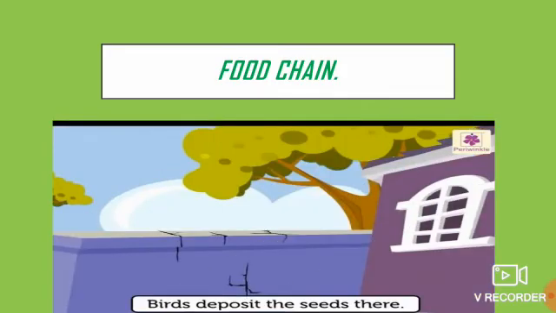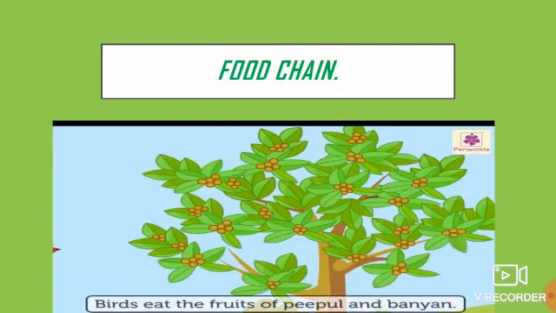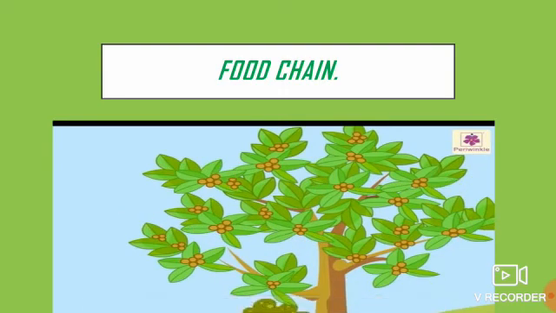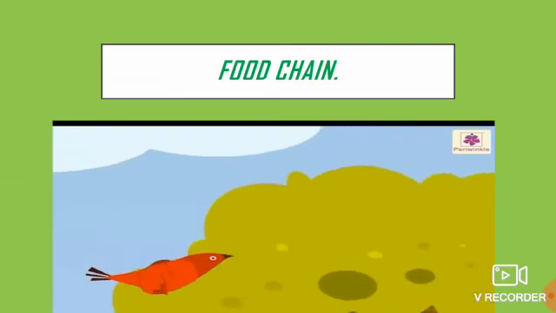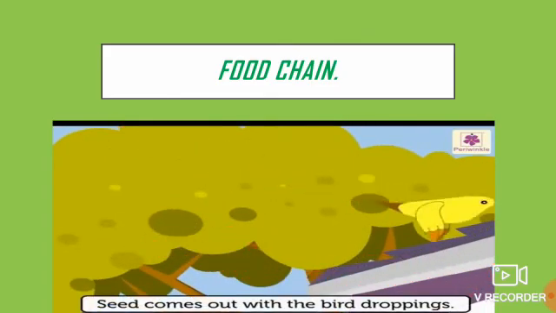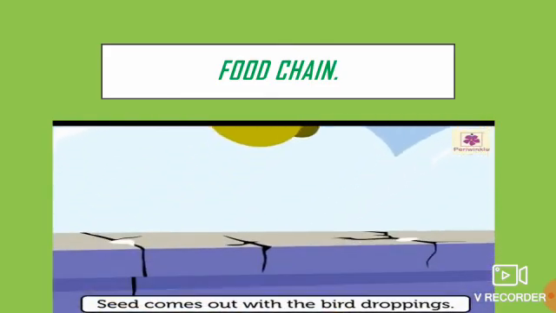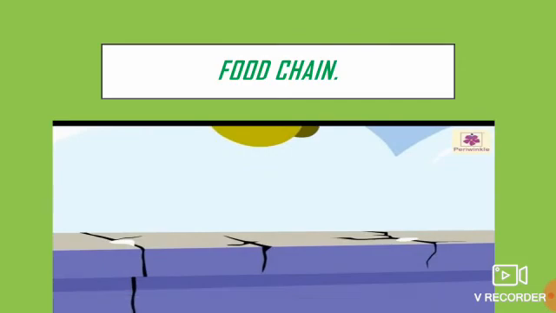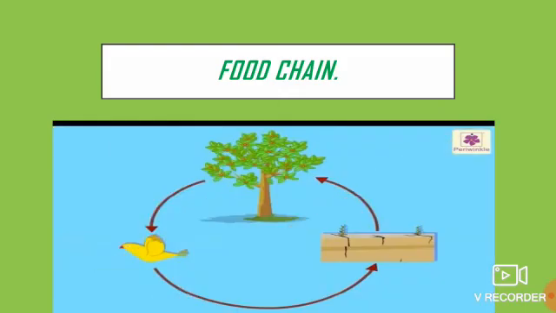Birds eat the fruits of these plants. They digest the food, but the seeds come out with the bird droppings. If it falls on a crack in the wall and gets a little moisture, it grows into a new plant. Here, the trees give food to the birds, and birds in turn help new trees to grow. In nature, there is perfect cooperation between living things.